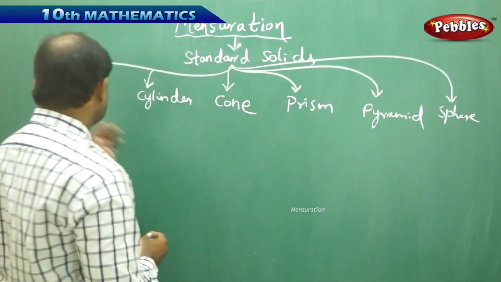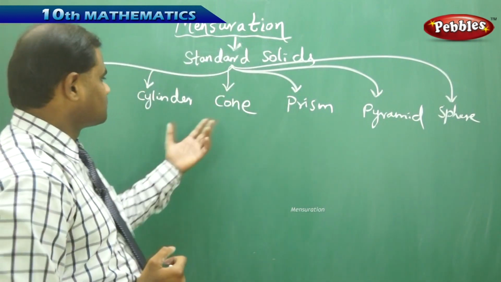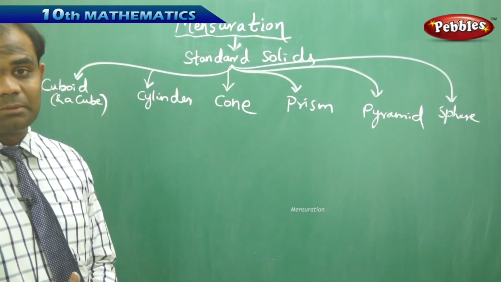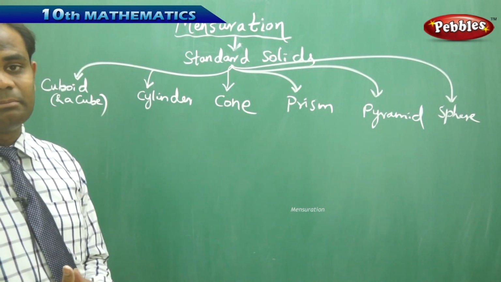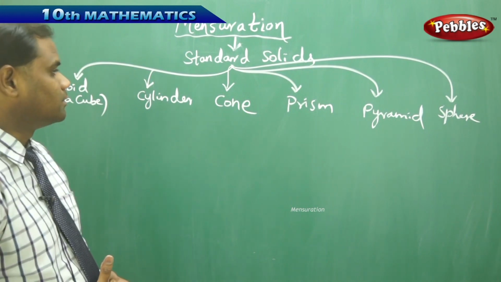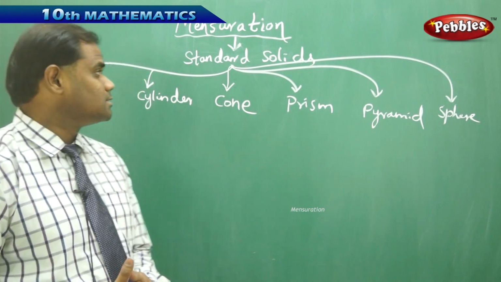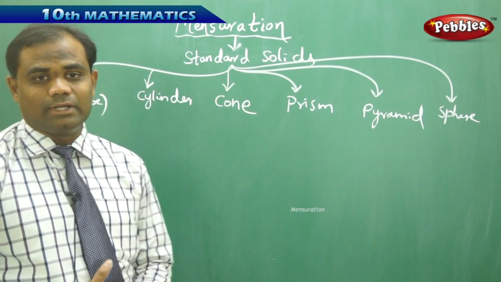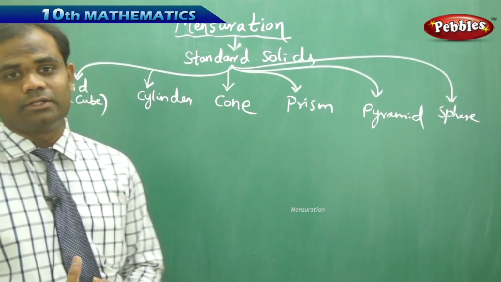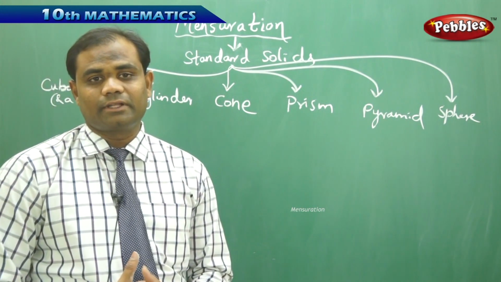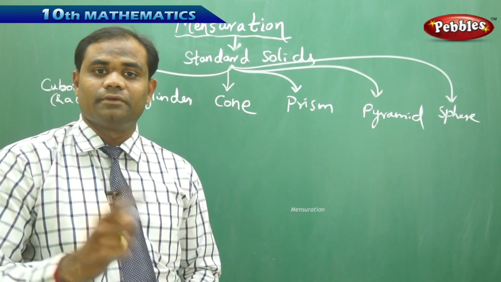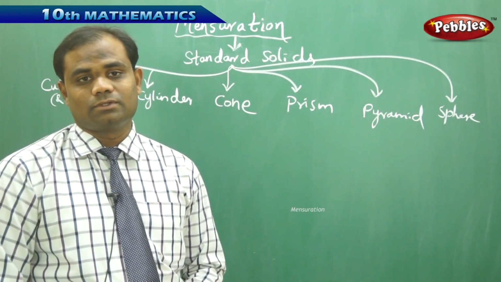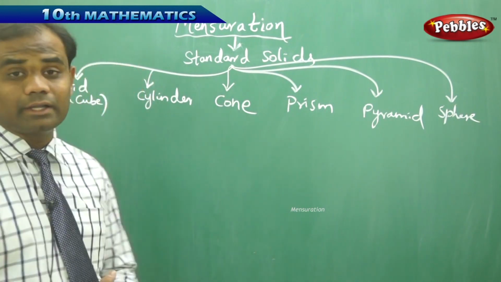So using these 6 basic solid structures, I am going to construct the multiple combined structures where the areas and volumes can easily be identified for the standard solids. So let's take each of the standard solids separately and identify the dimensions and connect them with areas and volumes. To start with, cuboid and a cube.